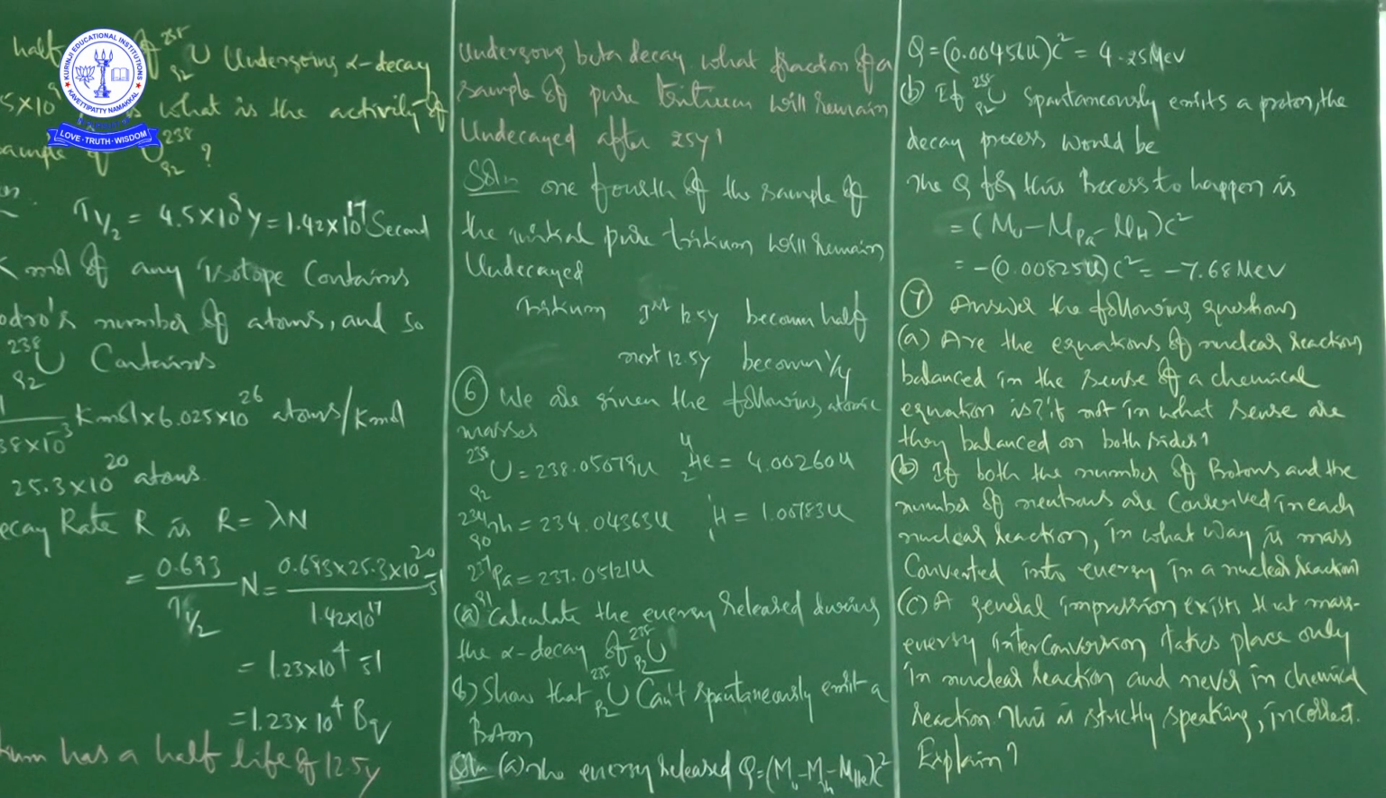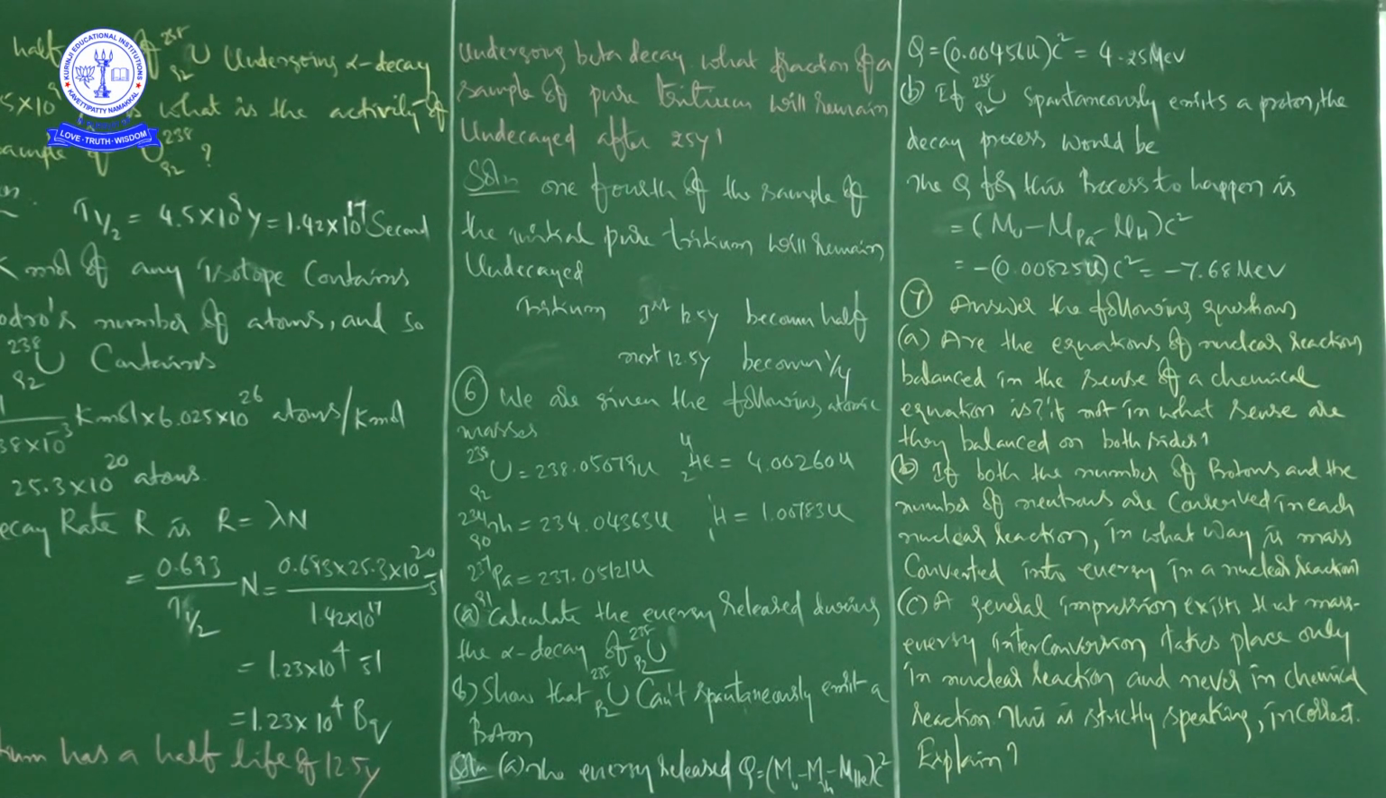Next, B. If both the number of protons and the number of neutrons are conserved in each nuclear reaction, in what way is mass converted into energy in a nuclear reaction? Okay, the answer will be, see here.